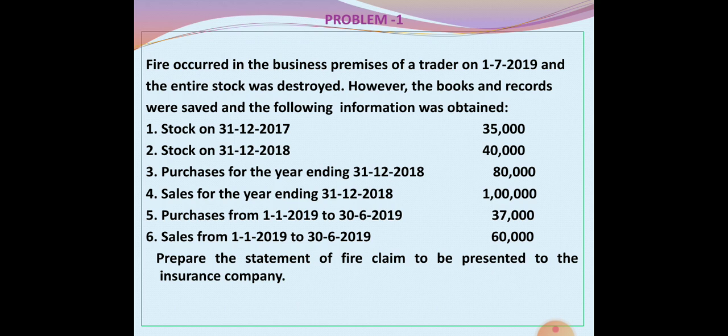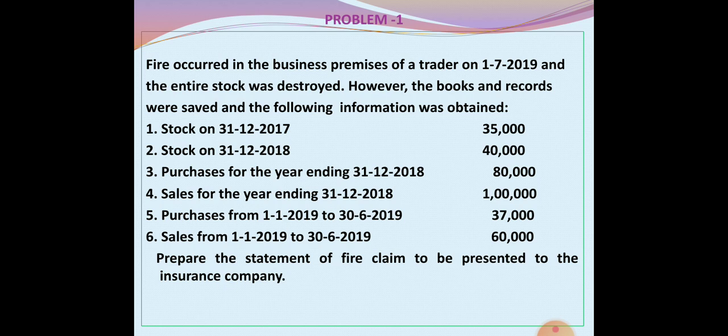Now we'll discuss one problem. Dear students, I'll read the problem, just understand it clearly. Fire occurred in the business premises of a trader on 1/7/2019. That's the date of fire. And the entire stock was destroyed. However, the books and records were saved and the following information was obtained.